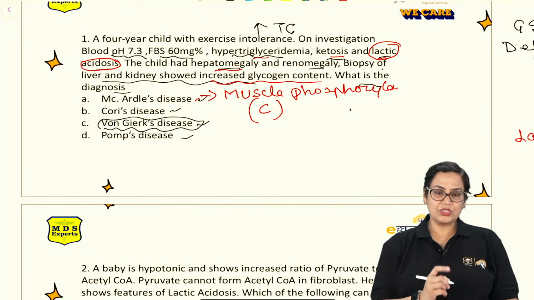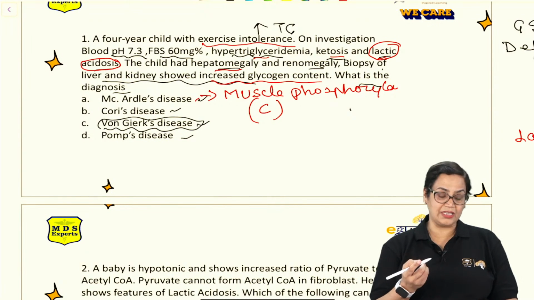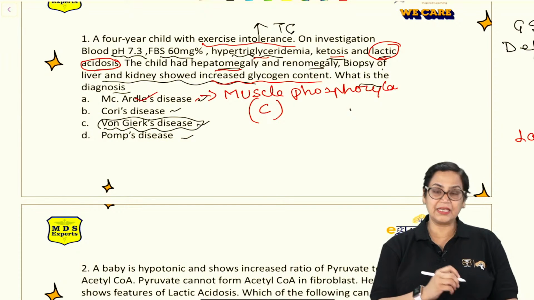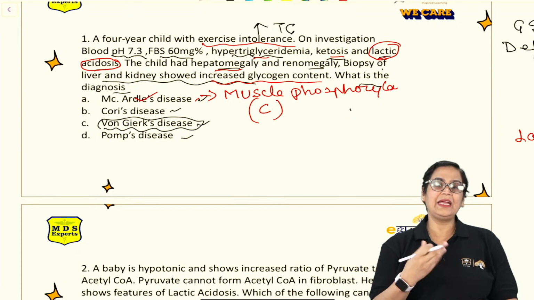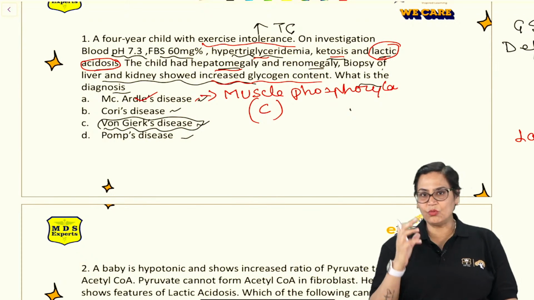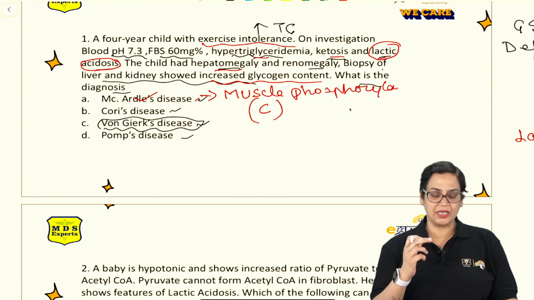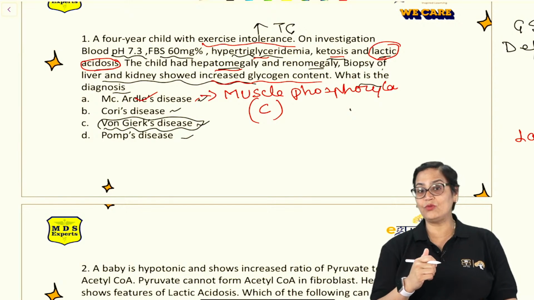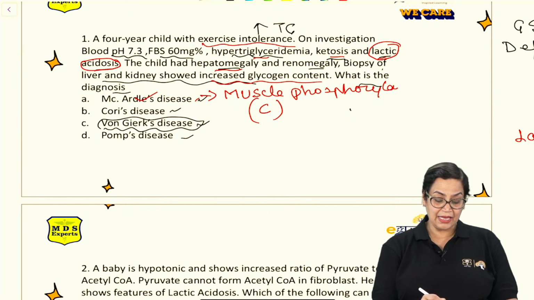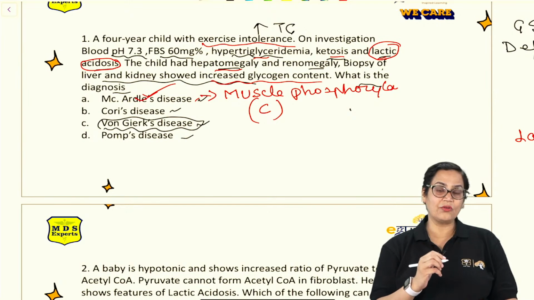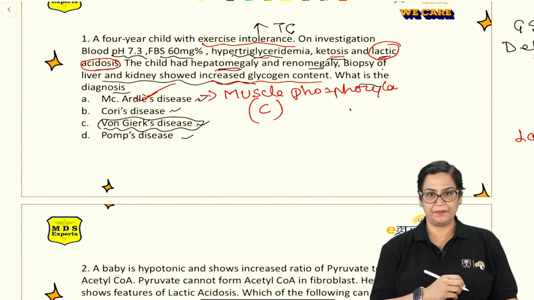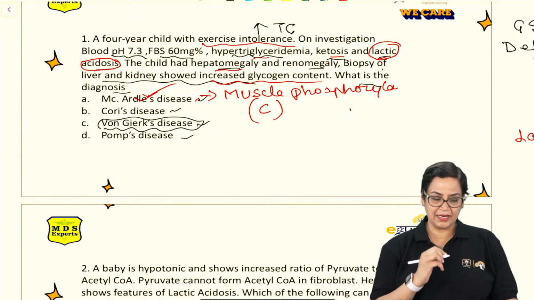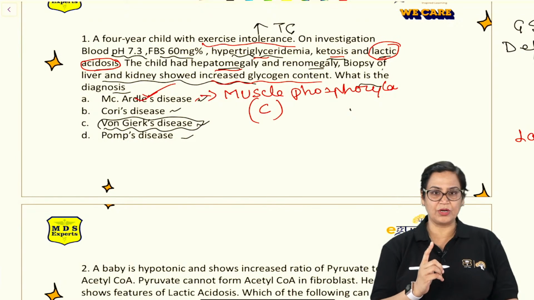Now, this confusion might be there in your mind because it is written with exercise intolerance, because if a person is suffering from McArdle's disease also, he will be intolerant to exercise. But the most important distinguishing feature between McArdle's disease and Von Gierke's disease will be, in McArdle's disease, the color of the urine will be burgundy. Clear? This is the most important point to remember about this.